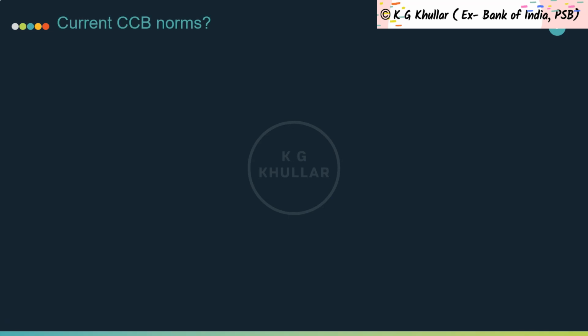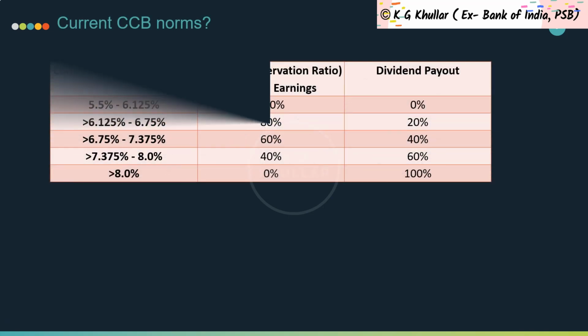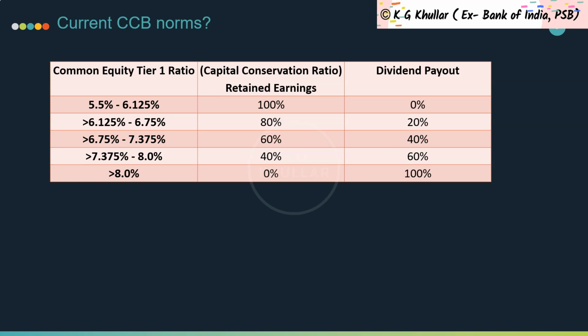Now friends, what happens is the distribution constraints increase as the bank's capital ratio approaches the minimum capital requirements, as shown in this table.